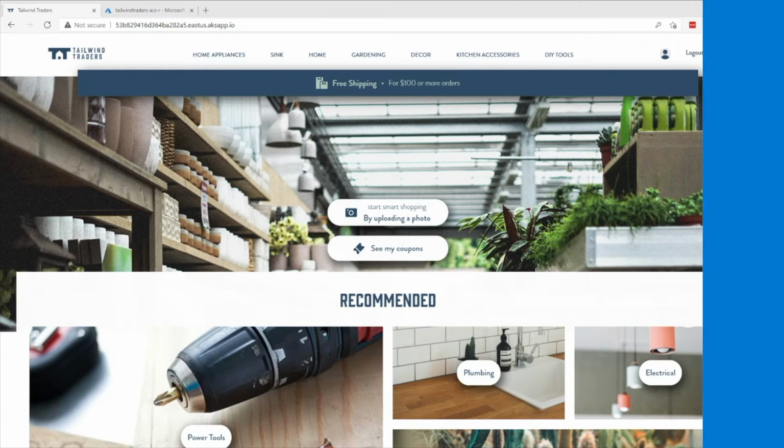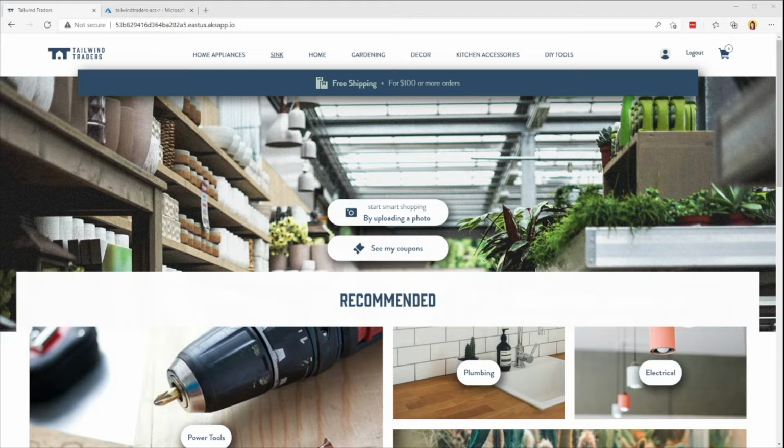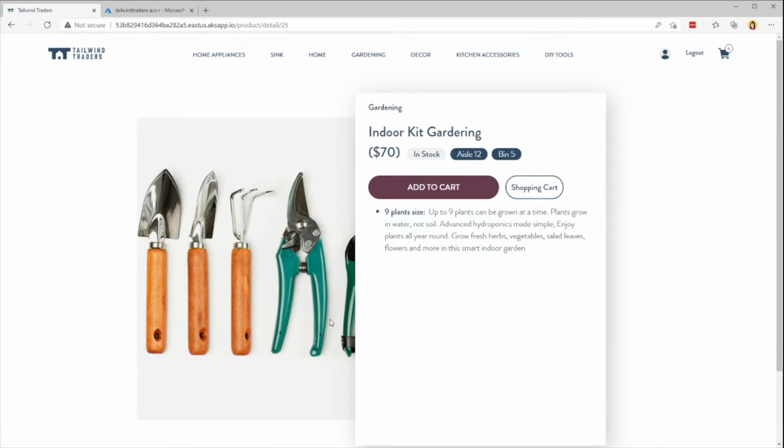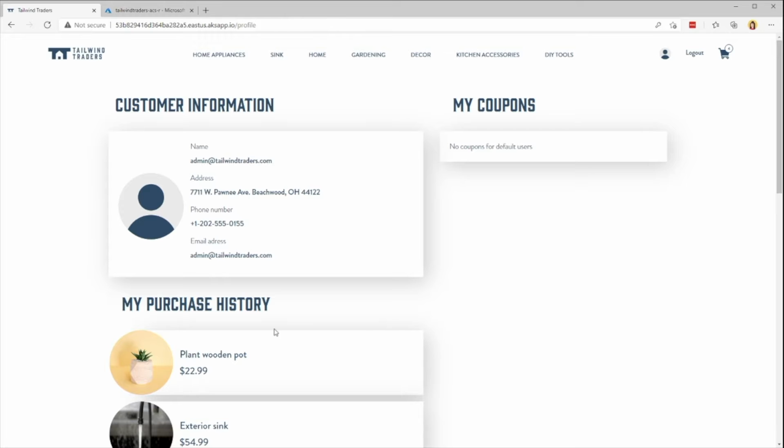And today, we're going to talk to you about how you can use Azure Communication Services to connect your customers and your partners to your business, irrespective of where they are. For this session, we're going to say that I'm the developer and owner of the Tailwind Traders website. And this is a pretty standard website. You can see there's a place to log in. You can search and browse for different products. You can even see a purchase history if you wanted to.